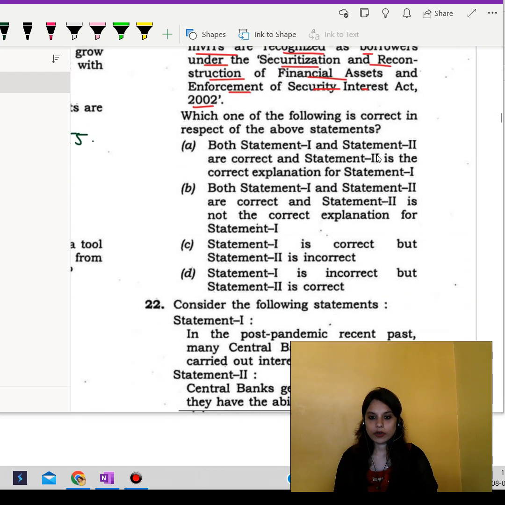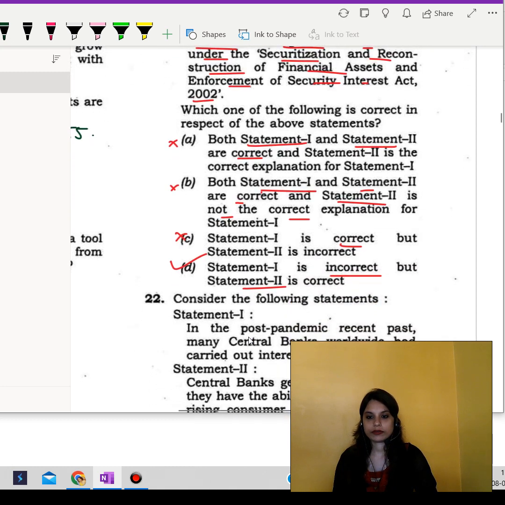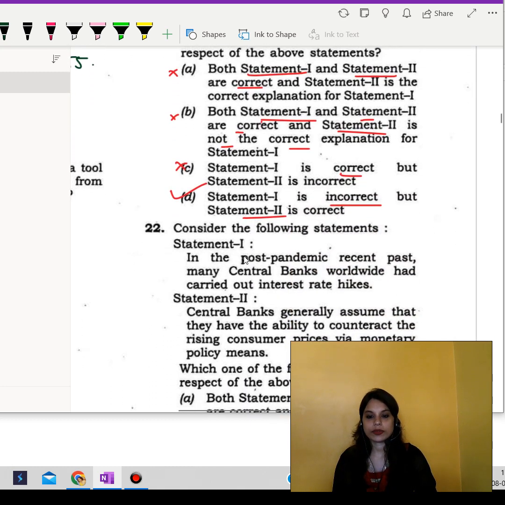Let's see what options are given here. Both statement 1 and statement 2 are correct? No. Both are correct, and statement 2 is not the correct explanation for statement 1? No. Statement 1 is correct? No. Statement 1 is incorrect, but statement 2 is correct? Yes, this will go.